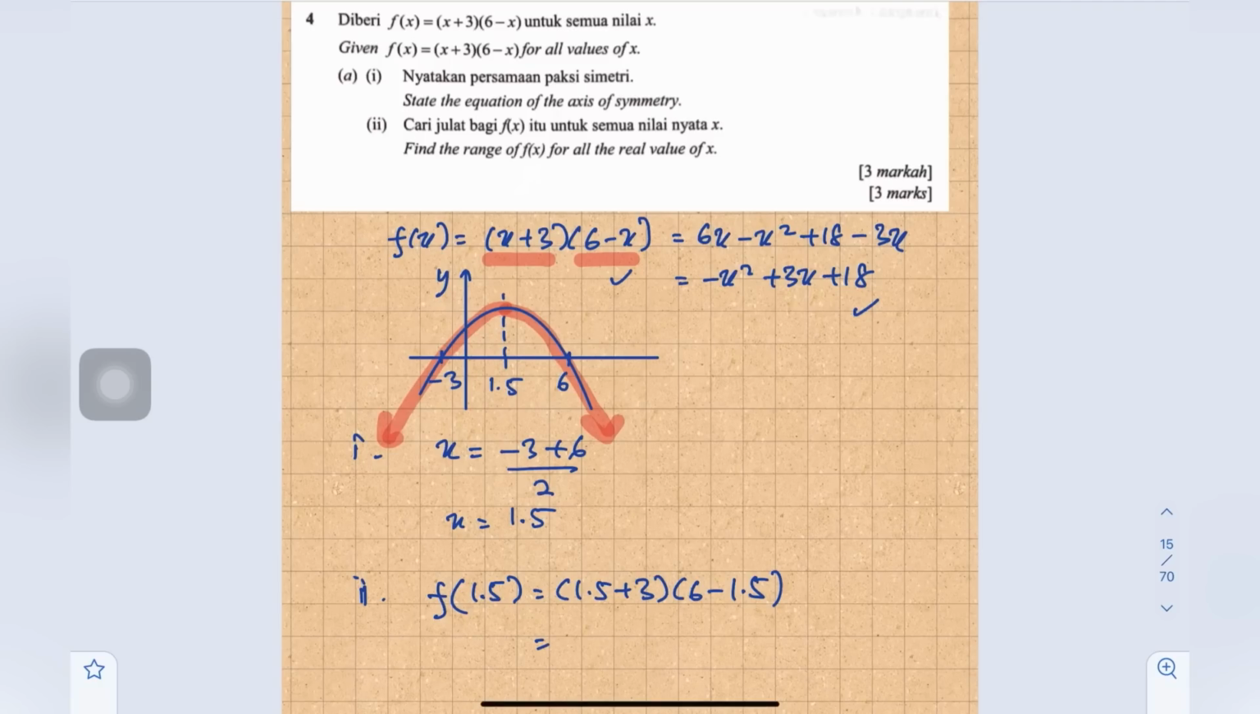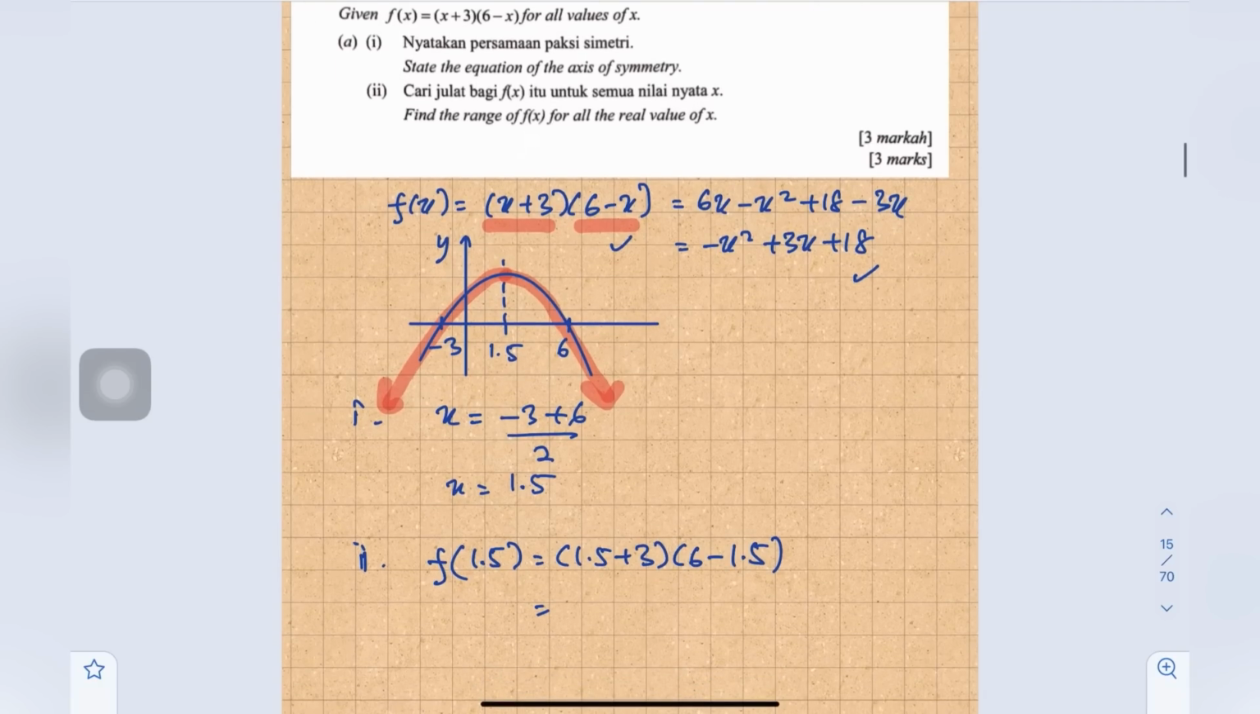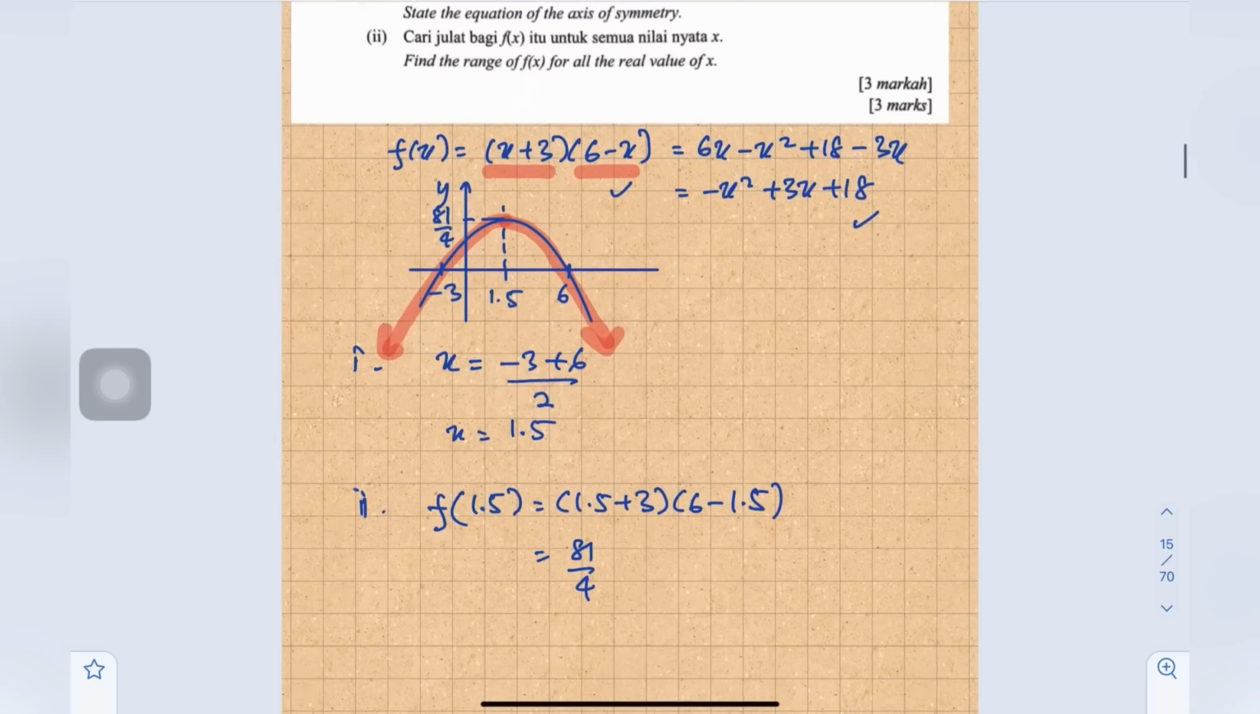Okay, so kita akan dapat 81 over 4. Okay, so inilah the maximum value. So 81 over 4. Okay, so then to find the range of values of f(x), semua ni less than 81 over 4 lah. So meaning that the f(x) is less than or equals, ada equals, to 81 over 4.